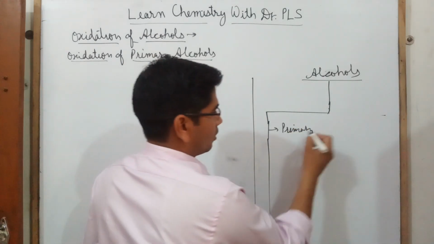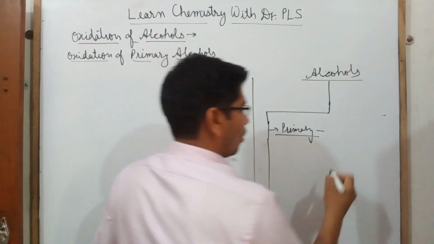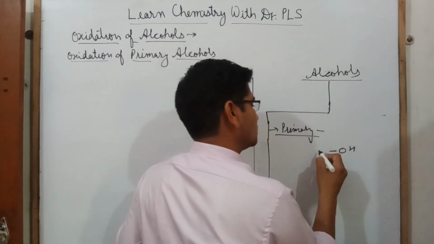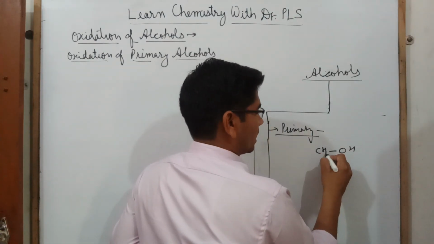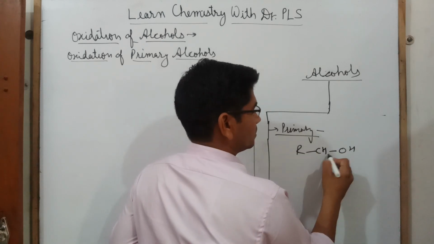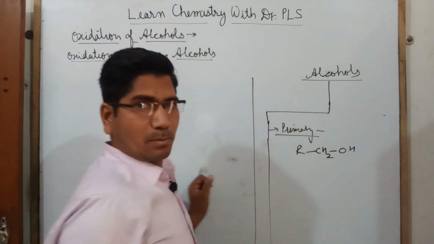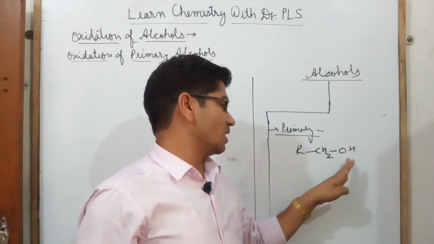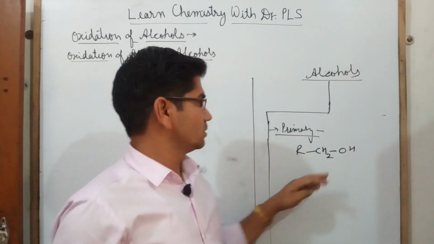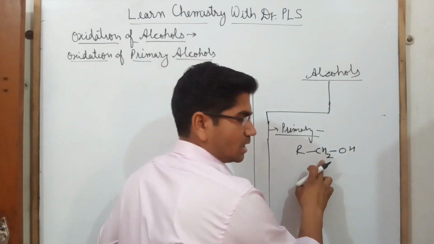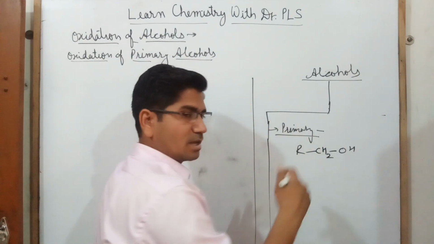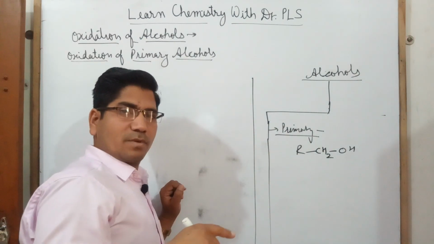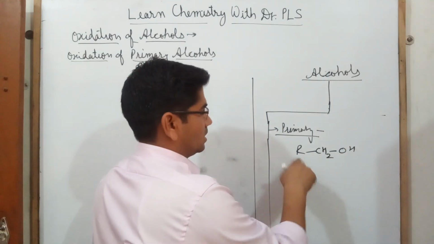Primary alcohols are those in which the OH, hydroxyl group, is attached to the 1 degree carbon. These types of alcohols are primary alcohols because OH is attached to the 1 degree carbon. And what is 1 degree? The carbon which is attached to a single carbon is called 1 degree.